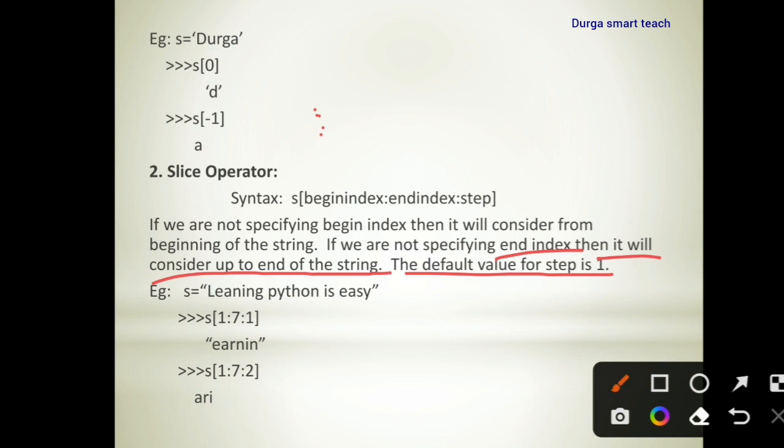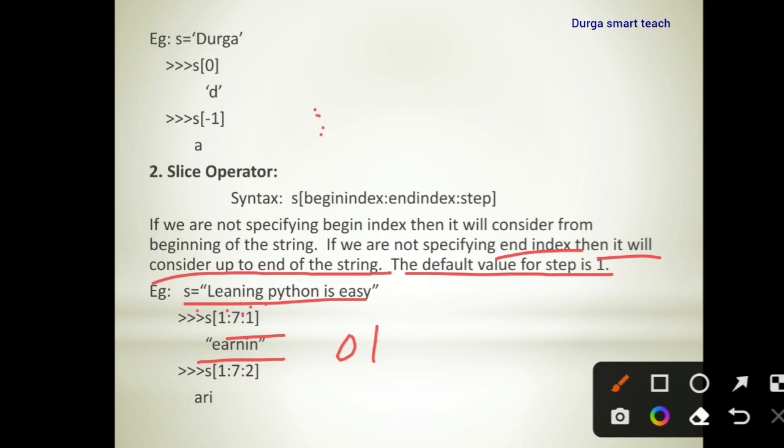Okay, so see this example. S is equal to learning Python is easy. Okay, so that is the string. So here I gave begin as 1, end as 7, step as 1. So L is the 0 and E is the 1. Okay, next A is 2, N is 3, I is 4, 6, 7. So it will take 7 minus 1. I already told that it will take 7 minus 1. So that's why EARNIN will be displayed.